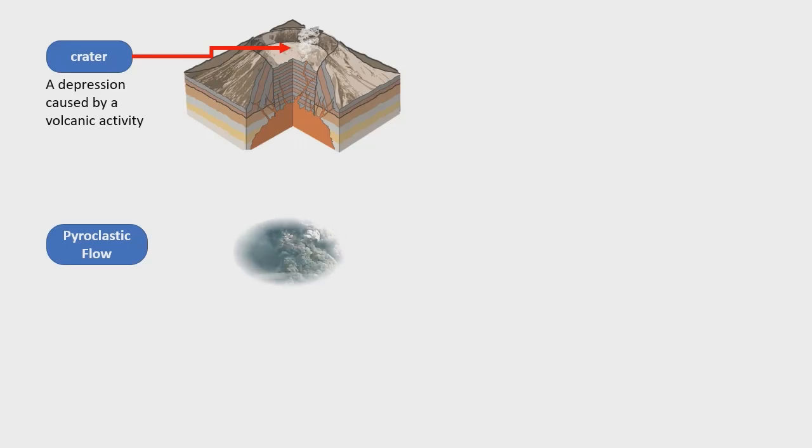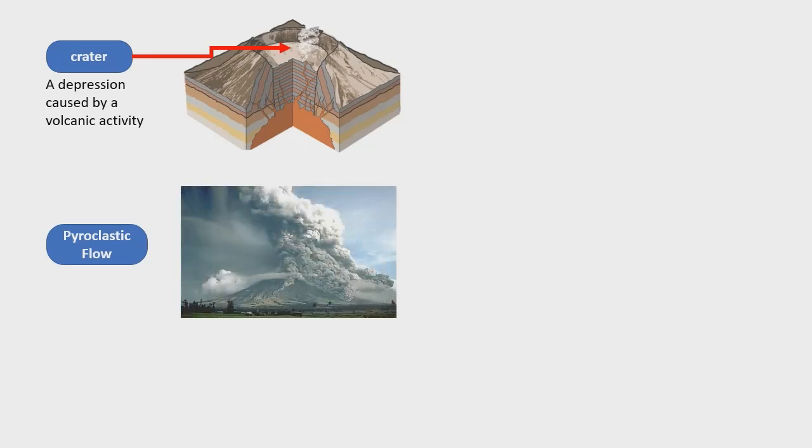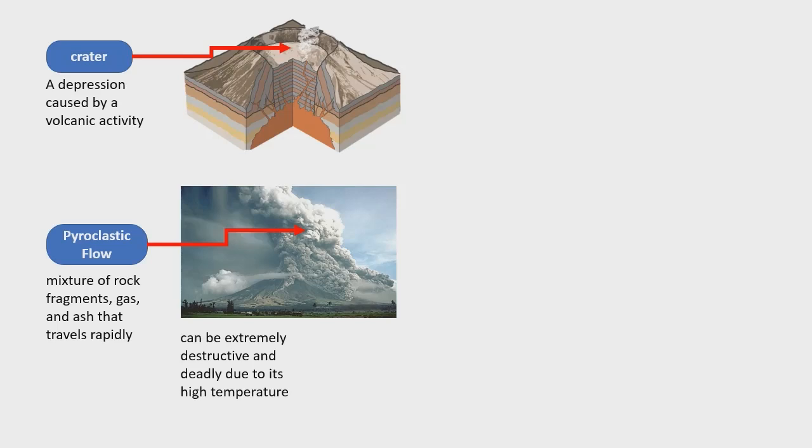Pyroclastic flow. This material that is spewed out from a volcano, aside from the lava, is called a pyroclastic flow. Pyroclastic flow is actually a mixture of rock fragments, gas, and ash that travels rapidly. They can be extremely destructive and deadly due to their very high temperature.